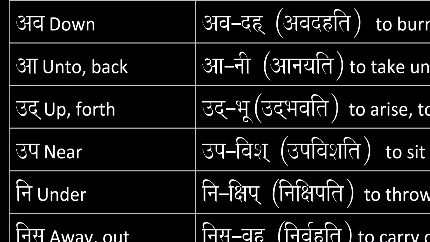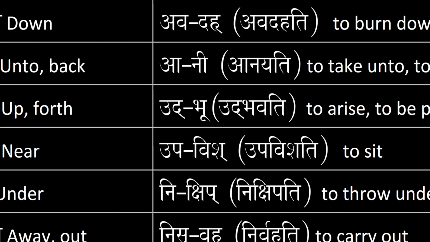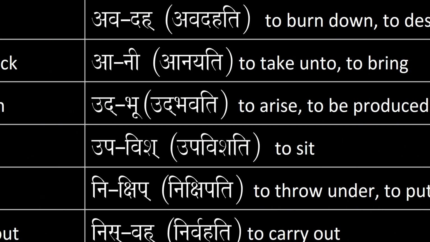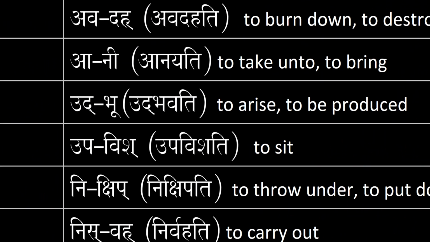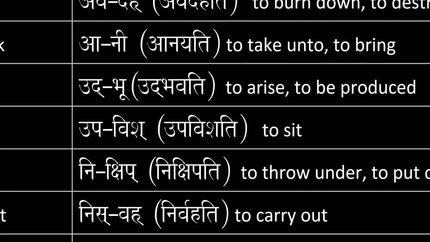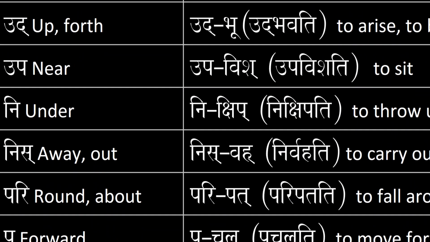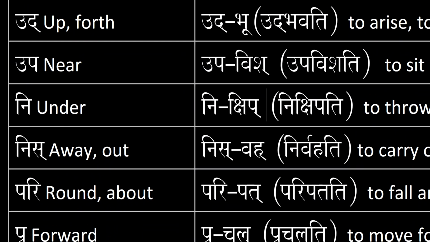Ud means up or forth. Bhu, by itself, the verbal root bhu means to become. Udbhu means to arise or to be produced. Third person singular, udbhavati, means he, she, or it arises, or he, she, or it is produced. Udbhavati, first conjugation.